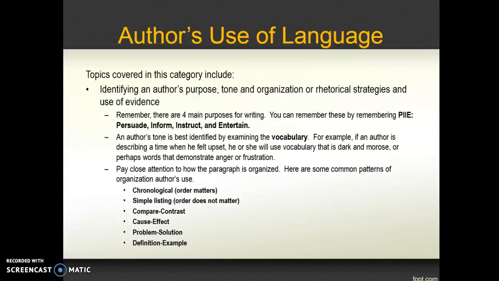An author's tone is best identified by examining the vocabulary. For example, if an author is describing a time when he or she felt upset, he or she will use vocabulary that is dark and morose, or perhaps words that demonstrate anger or frustration. Pay close attention to how the paragraph is organized. Here are some common patterns of organization authors use: chronological, simple listing, compare-contrast, cause-effect, problem-solution, and definition-example.